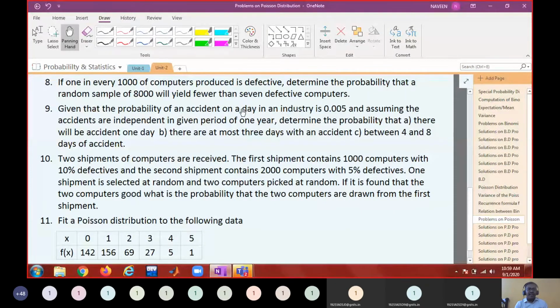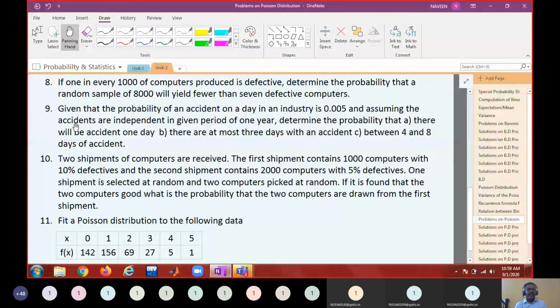Given that the probability of an accident in a day in an industry is 0.005, and assuming that the accidents are independent in a given period of 1 year, determine the probability that there will be an accident in 1 day, there are at most 3 days with an accident, between 4 and 8 days of accident.